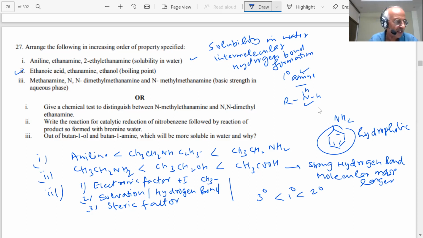So what is the order? 2 degree first, which is N-methylmethanamine, then less than this will be your 1 degree, which is methanamine, and then the least will be the 3 degree, N,N-dimethylmethanamine. So this is the order.